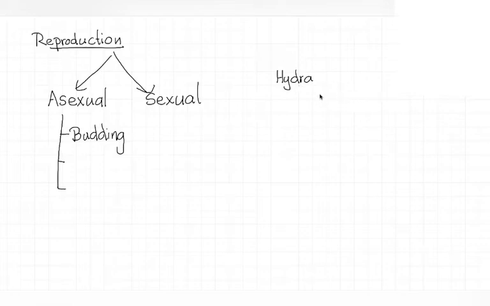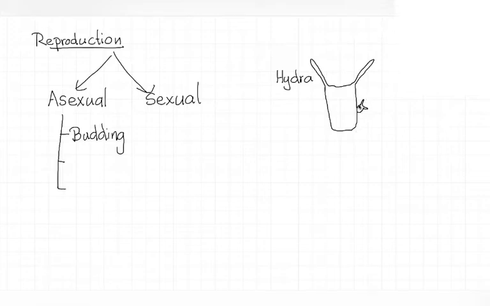In this mechanism, what happens is, I'm just drawing a graphical representation of hydra. This is not the correct one, right? So now think this is the organism, hydra. Budding means a small bud arises from the body of the mature organism like this.